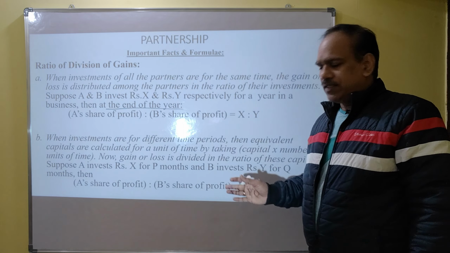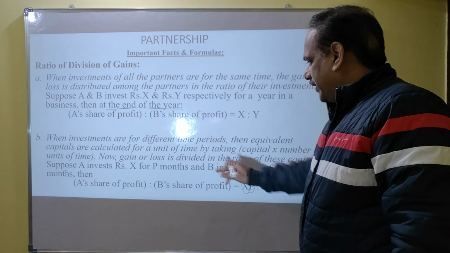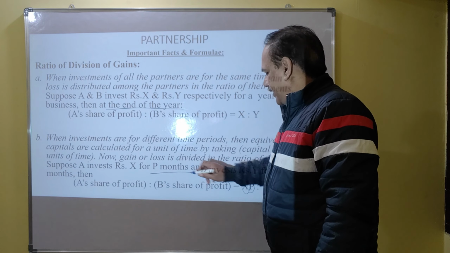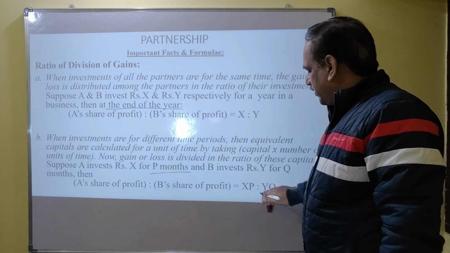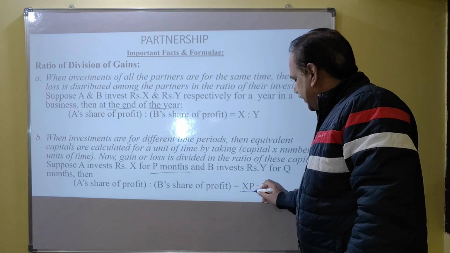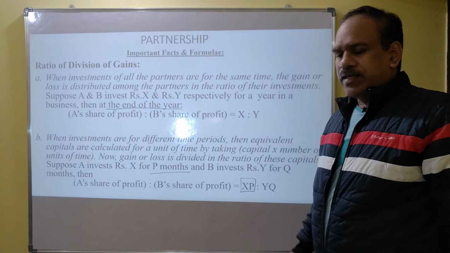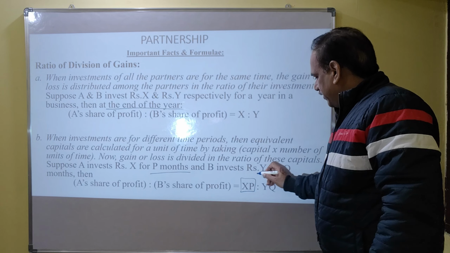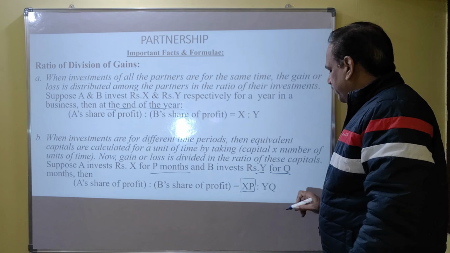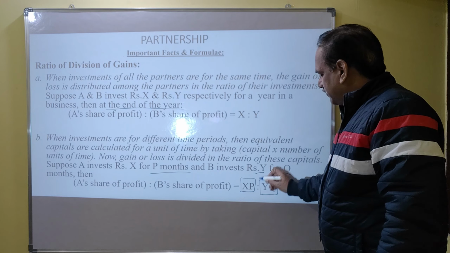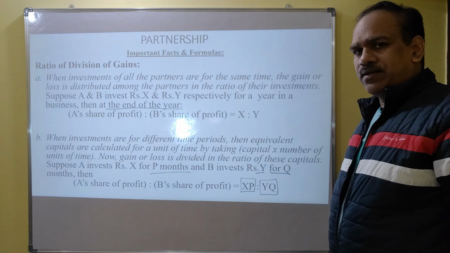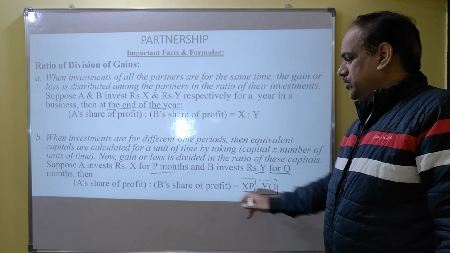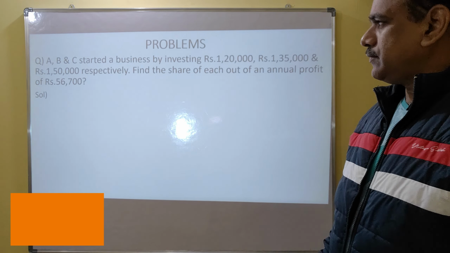Suppose A invested X rupees for P months, then A's total investment is X into P. B invested Y rupees for Q months, so B's total investment is Y into Q. In the same ratio they have to share their profits.